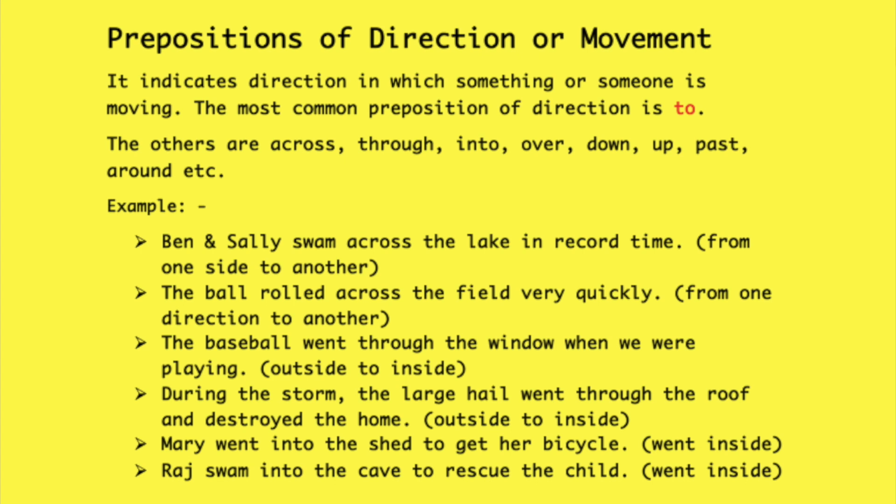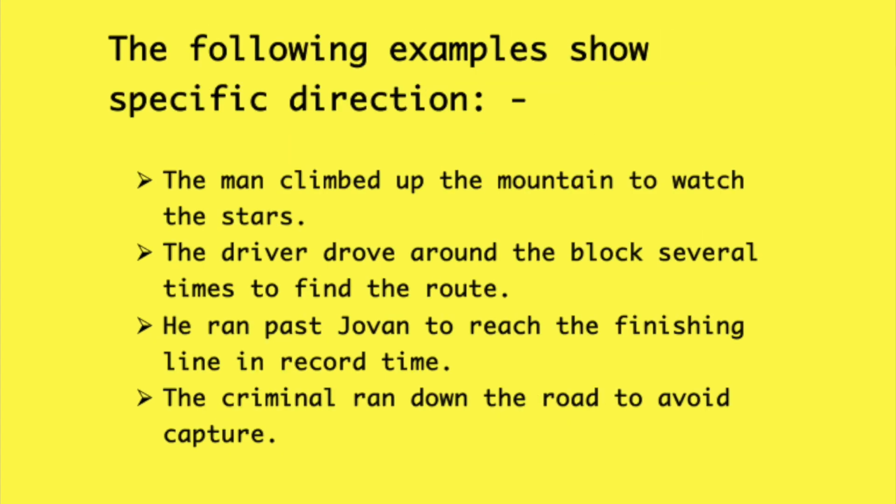Okay, then referring to movement that enters or looks inside, use the preposition into. Mary went into the shed to get her bicycle. Raj swam into the cave to rescue the child. Okay, when referring to a specific direction or movement, use the prepositions over, down, up, past and around. The man climbed up the mountain to watch the star. The driver drove around the block several times to find the route. He ran past Joanne to reach the finishing line in record time. The criminal ran down the road to avoid capture.